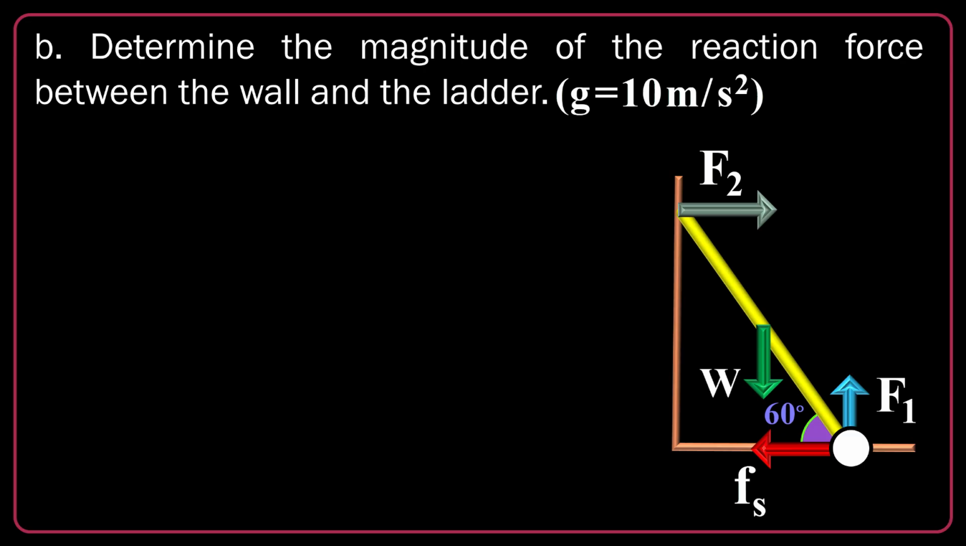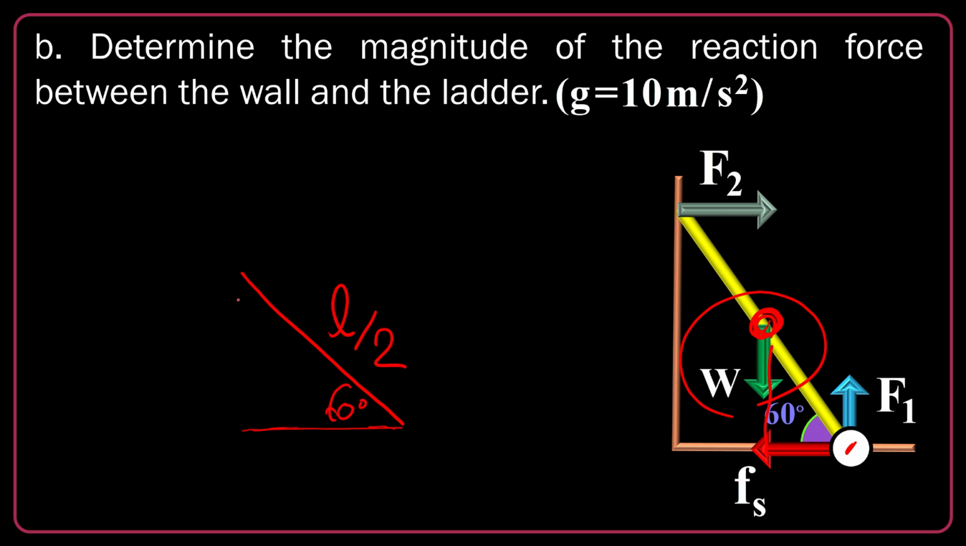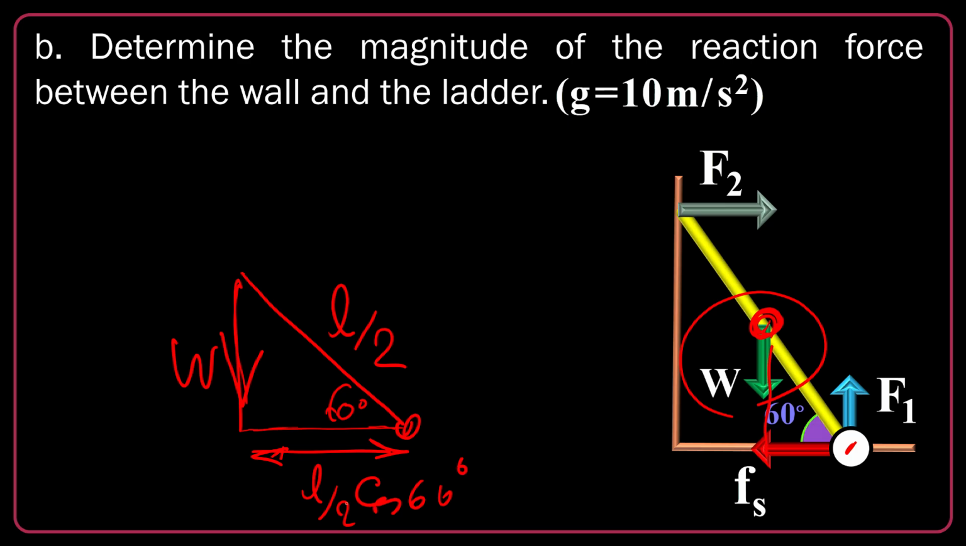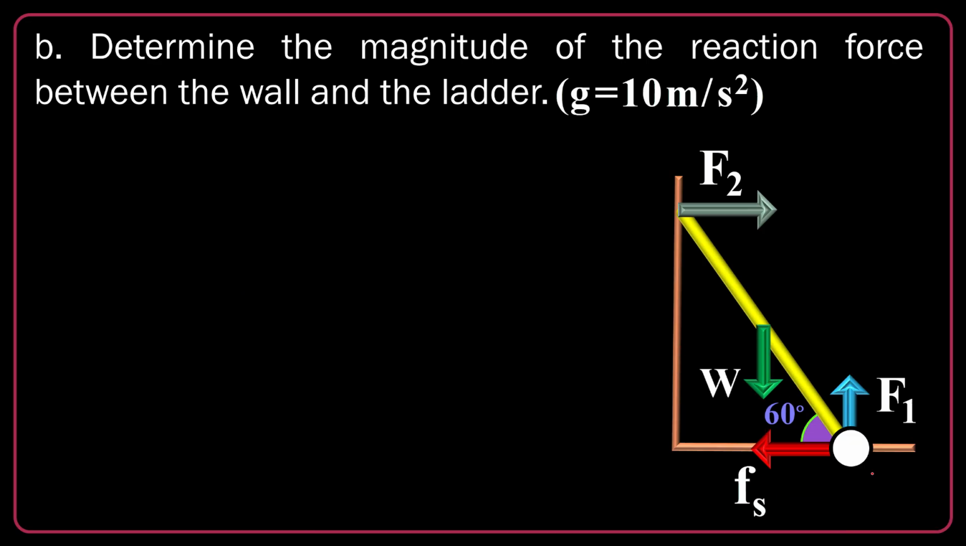The other for W, look at this, it's very easy. W is acting at the center of mass, the center of the ladder, of course. So here I have half of the length of the ladder from W to the center of rotation as the hypotenuse. This is 60 degrees, and this is supposed to be the distance from W to the center of rotation. So this is the adjacent side. It's supposed to be L over 2 cosine of 60 degrees. Done. We can easily find them.